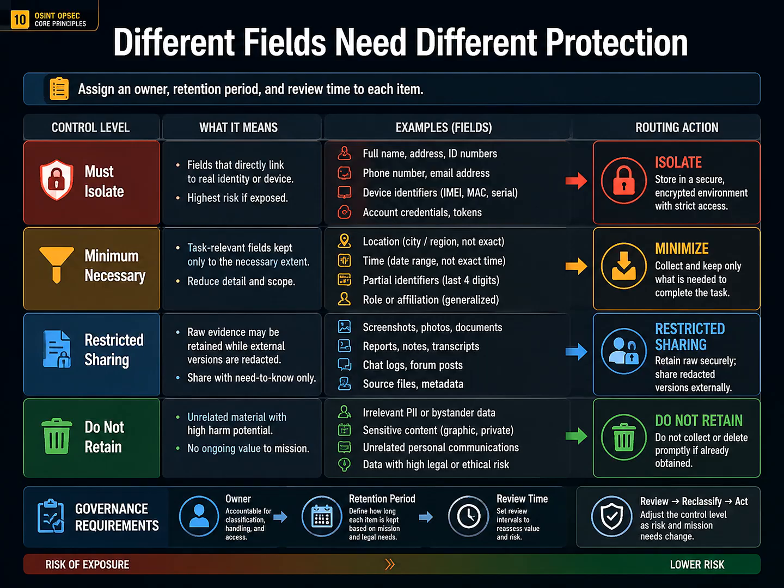A real recovery address that directly reconnects identity usually requires isolation. An official contact needed for verification can be retained without copying an entire employee directory. Raw evidence containing a private address may remain available to authorized reviewers, while the public report uses a redacted copy. Unrelated high-harm material should not be collected at all. After classification, specify who can access the field, how long it remains, and when it is reviewed.